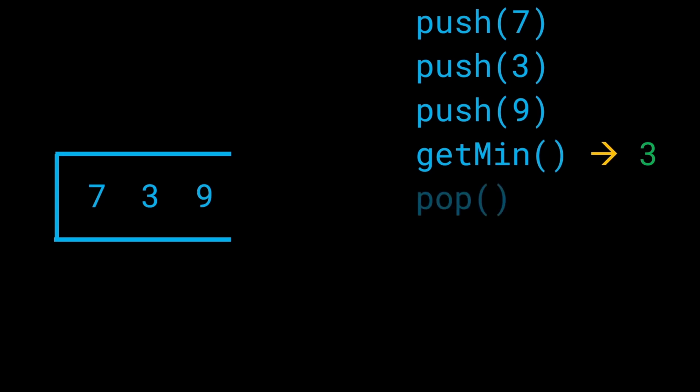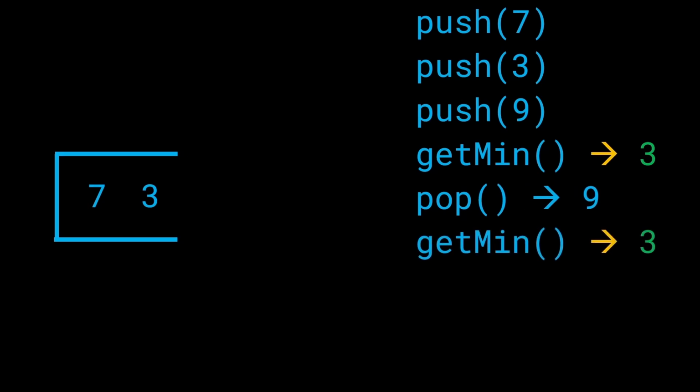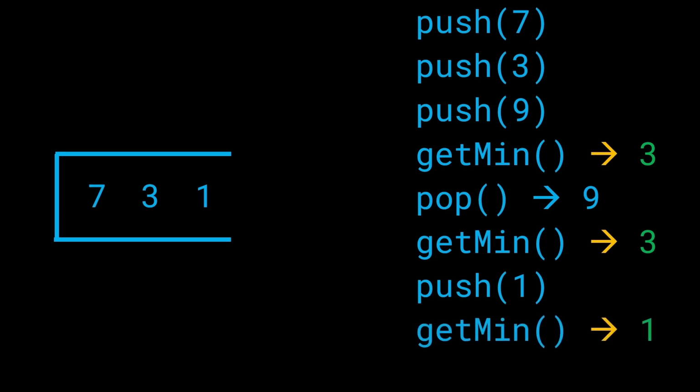Now, let's say that we get another operation called pop, so we'll go ahead and pop the element out of the top of the stack. Then let's say we get getMin again. Again, what are we going to do? Iterate over the entire stack, go over all of the elements one by one, and return 3. We realize that 3 is the minimum value, right? So let's say we get another operation, push 1. So we add 1 to the top of the stack. GetMin says, get me the minimum value of all the elements in the stack, which means that the value will be 1.